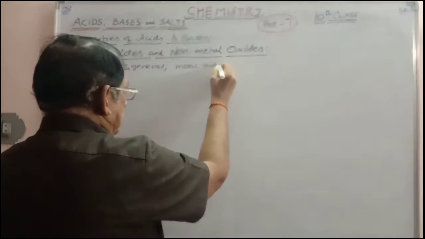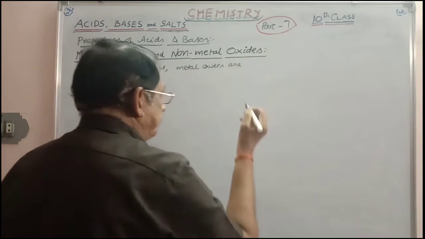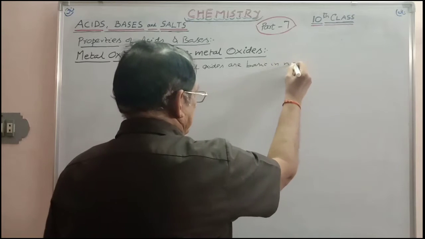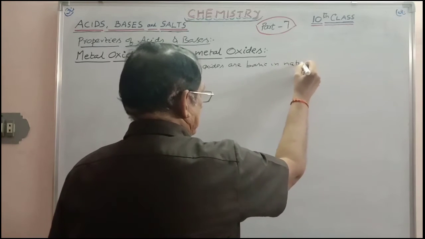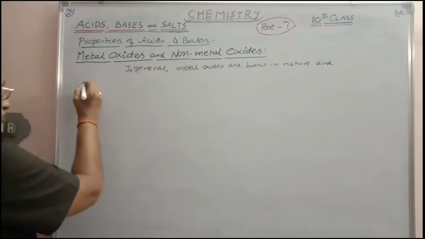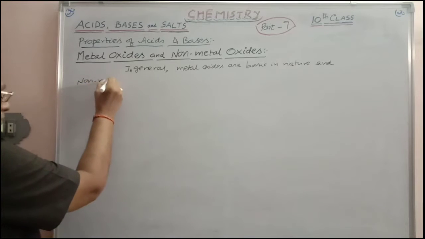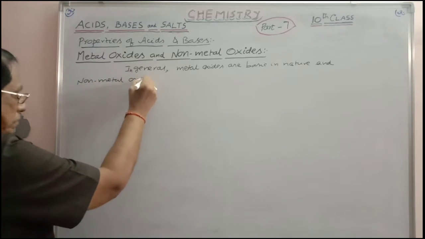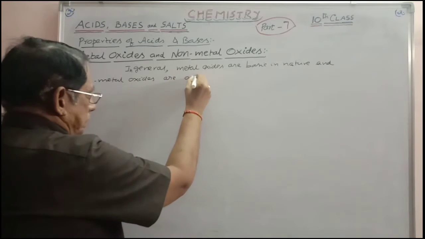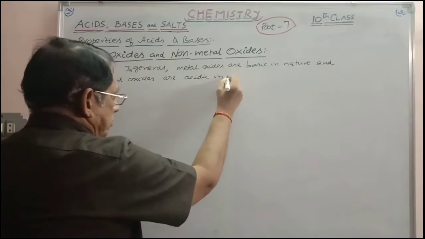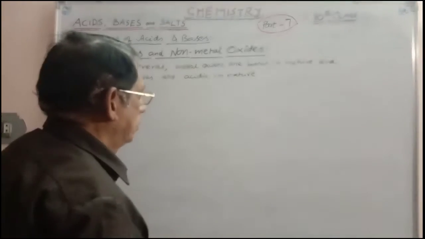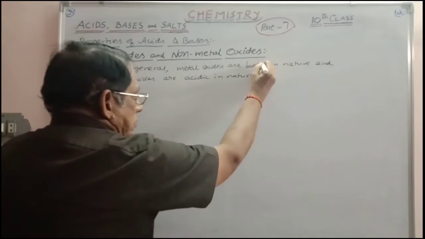Metal oxides are basic in nature and non-metal oxides are acidic in nature. This is the concept.